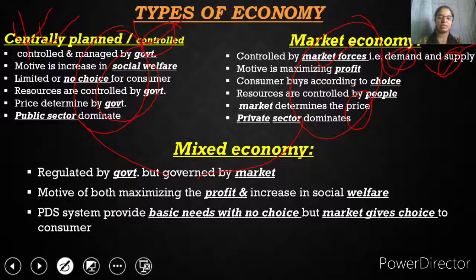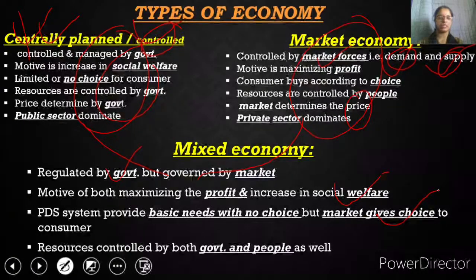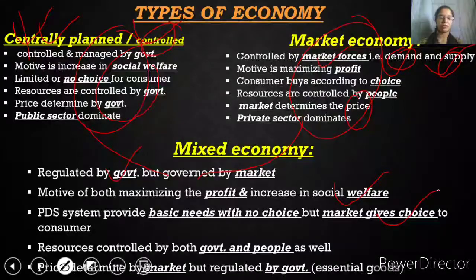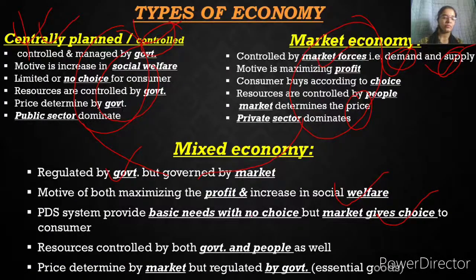The PDS system provides the basic needs, that is for the welfare, under the control of the government. At the same time, the market gives us choice. Different varieties of products are there, made by different producers, and because of this, people are getting more choice. Resources are controlled by both, as this is the mixed form of economy where government and private sector both exist together. Some of the resources will be under the control of the government, and some of the resources are free for the people and the entrepreneurs. And the last is that the price is determined by the market but regulated by the government.